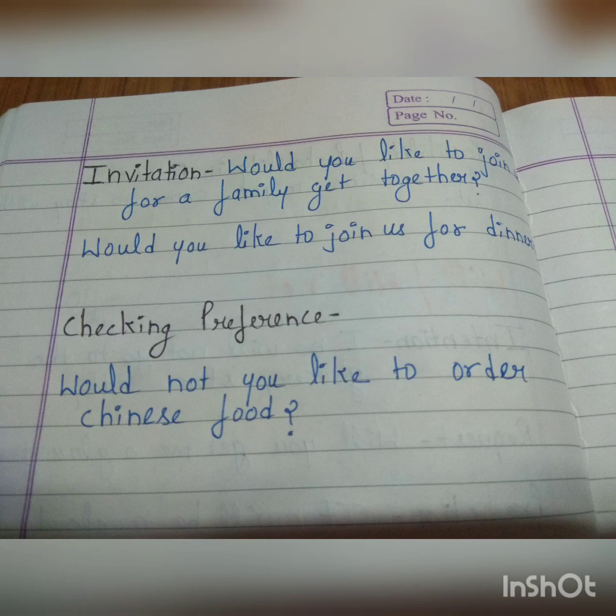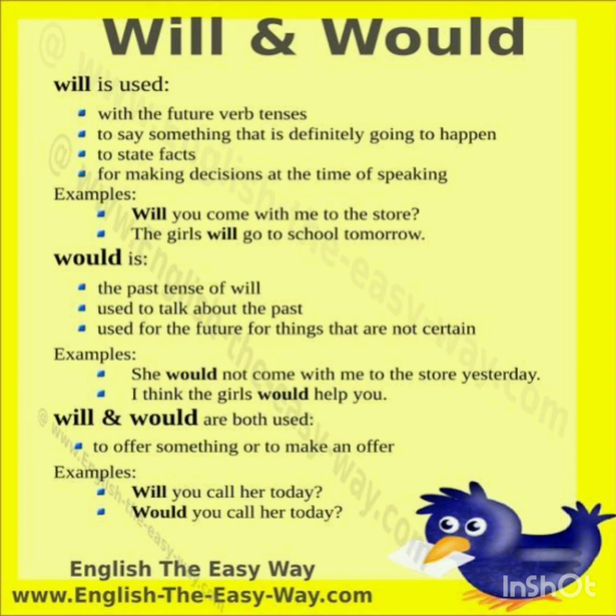Okay, beta. Now you'll see a picture in front of you. Will and would. So understand, students, that will is used with future verb tenses to say something that is definitely going to happen, to state facts, and for making decisions at the time of speaking. For example, will you come with me to the store? The girls will go to school tomorrow. Now would. Would is the past tense of will, used to talk about the past and used for the future for things that are not certain. For example, she would not come with me to the store yesterday. I think the girls would help you.